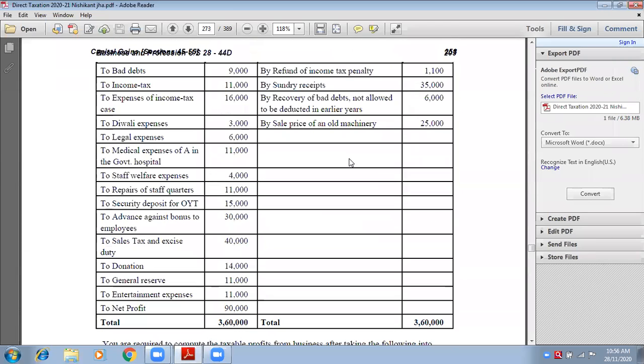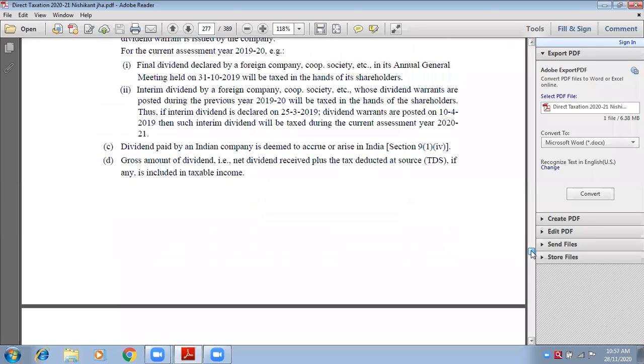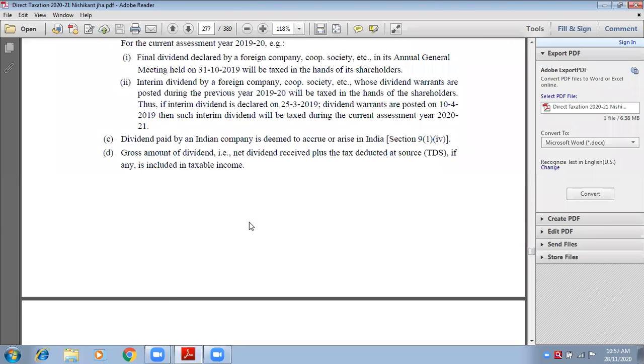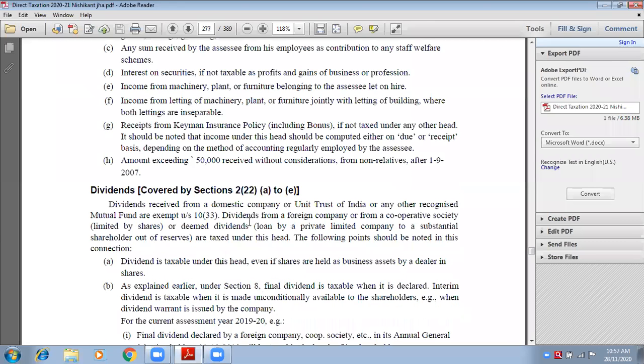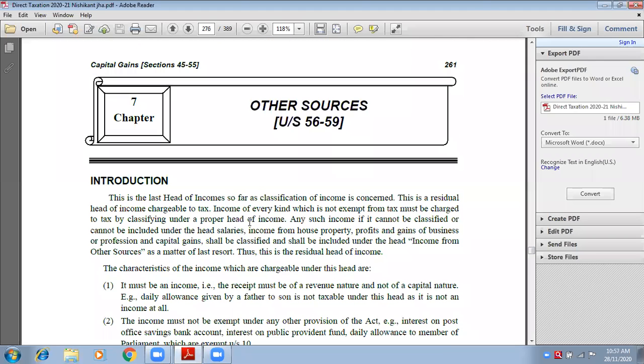Okay, we are done with the business and profession chapter. Now we will start with the next chapter, that is others, income from other sources. Ashwati, beta, do you have any other doubt? No, ma'am. Is it clear now? Clear, na? Okay, very good. So let us start with the next chapter. We are done with income from business and profession. Let us quickly begin with another chapter, that is other sources.